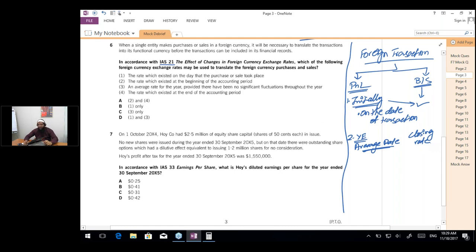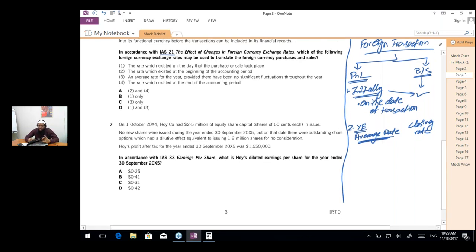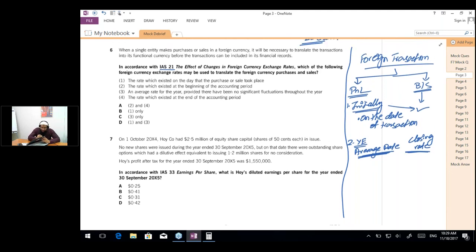As we have not discussed IAS 21 in detail in the session, that is why I'm covering a bit of it: all foreign transactions are initially recorded at the rate on the transaction date. Subsequently at the year end, all P&L items are retranslated to the average rate, and all balance sheet items are normally retranslated to the closing rate. The question says when a single entity makes purchases or sales, which are P&L items, in a foreign currency, it will be necessary to translate the transactions into its functional currency before they can be included in the financial records.